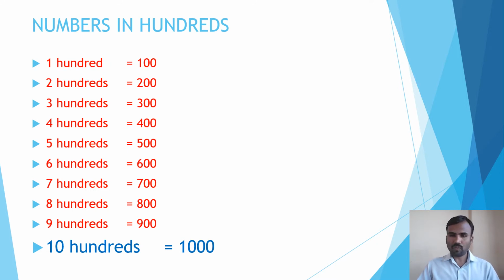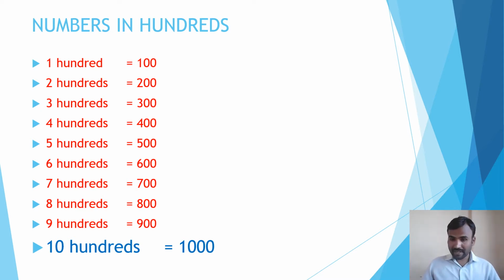And now, one more very interesting point is, when you have hundreds as a group, just try to remember these points. One group of hundred is equal to 100. Two groups of hundreds are equal to 200. Three groups, then it will be 300.